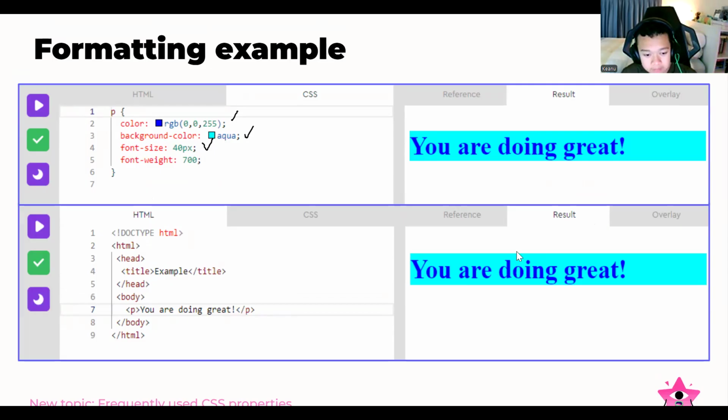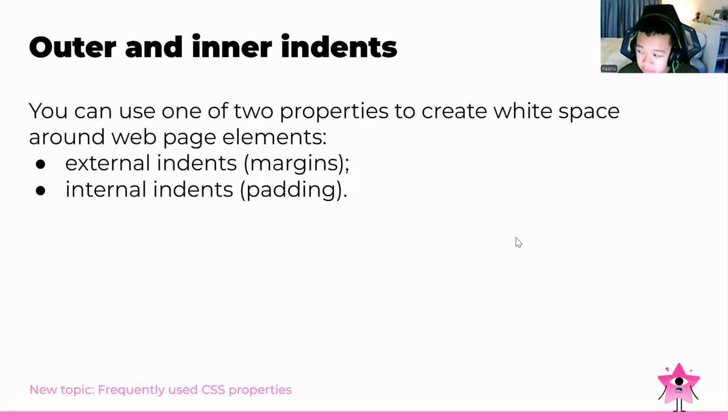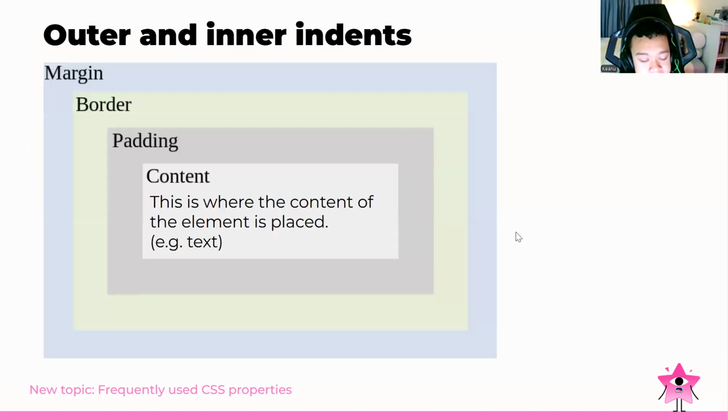Yep. And then the outer and the inner indents. So we can use one of two properties to create white space around web page elements. We can use the external indents, which we call margins, and the internal indents, which we call padding. As you can see, there are outer and inner indents.